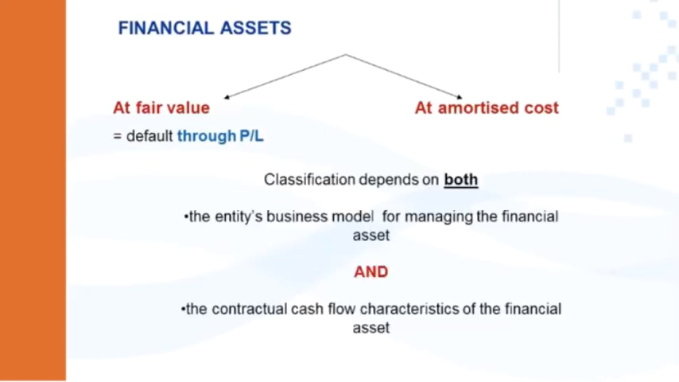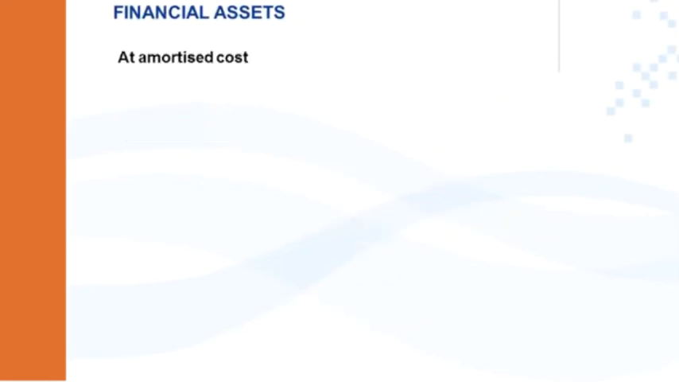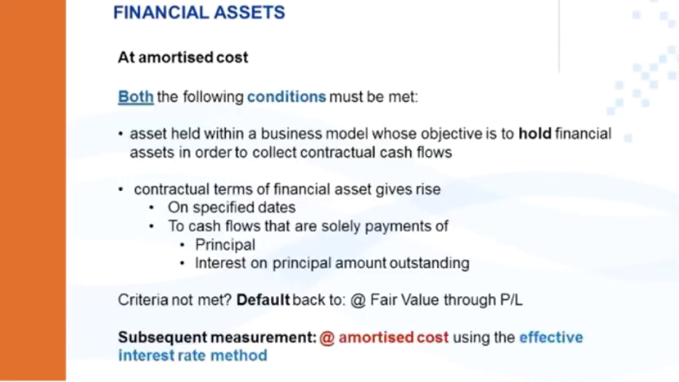The classification of your financial assets depends on both the following two things: the entity's business model for managing the financial asset and the contractual cash flow characteristics of the financial asset. So the first category we will look at is financial assets at amortized cost.